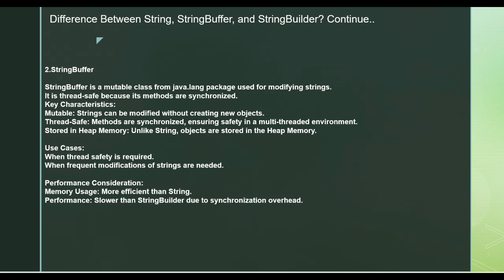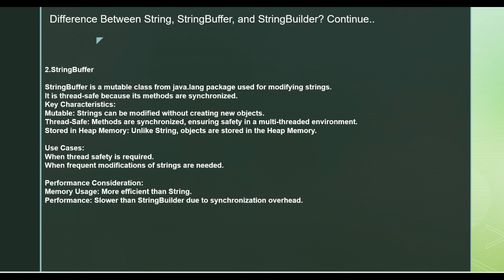It will not create new objects frequently when you modify it, and it is also thread safe. It will store every object inside the heap memory only. If you see, string is stored in the string pool, whereas this will be stored in the heap memory.